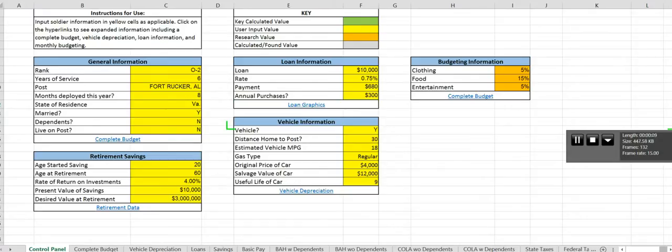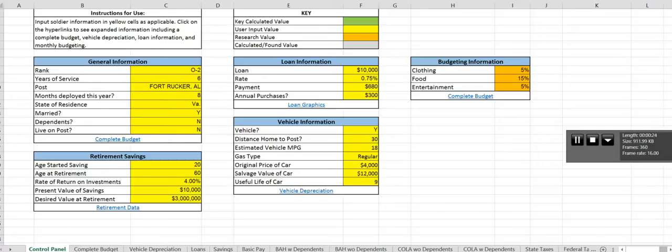Here we see the control panel where the counselor will input the information on their soldier into all the yellow boxes from the drop-down menus or type it in, and that will calculate out to see a general overview of the counseling that he will be doing.